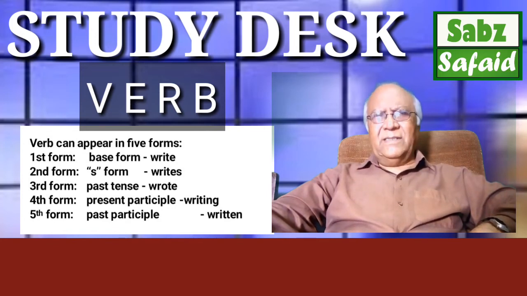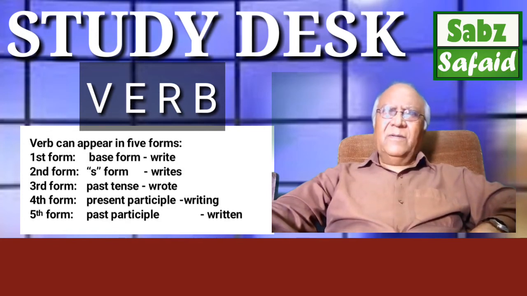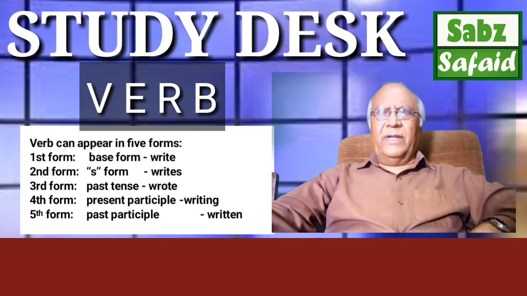Then the past tense, for example, here we have used the words write, writes, wrote, writing, written. Now for the first three forms, you don't need any helping word. I'm saying helping word, not helping verb, because this concept is given in the Hayden and Richard book, Junior English for Pakistan.